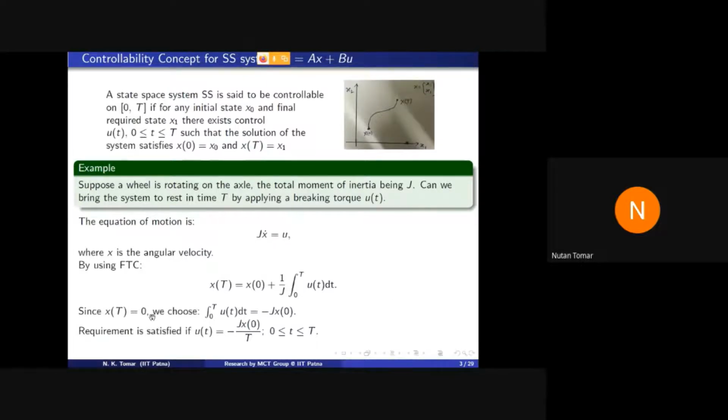Now what do we want? We want x at final time must be 0. So to satisfy this condition, our control must satisfy this relation.